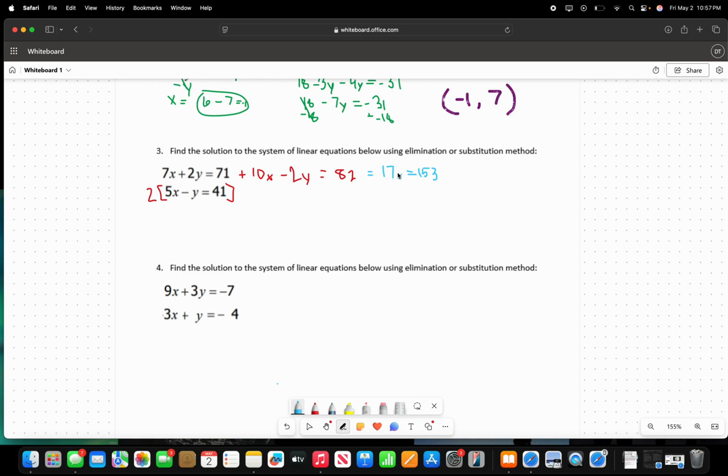So now we're going to try to get x by itself. In order to do that, I have to divide by 17. I'm going to divide by 17 here as well. Let me erase that for you. This is going to give us x equals 9. So now that we have this one, we just solved this bottom equation. So now we have to solve this top equation.